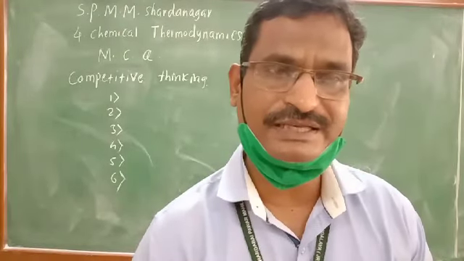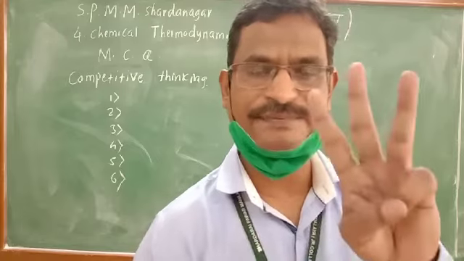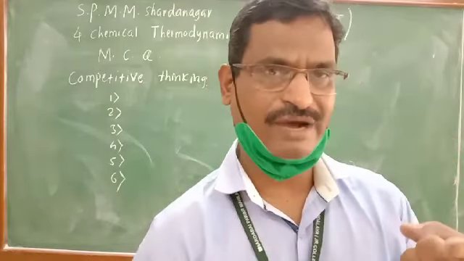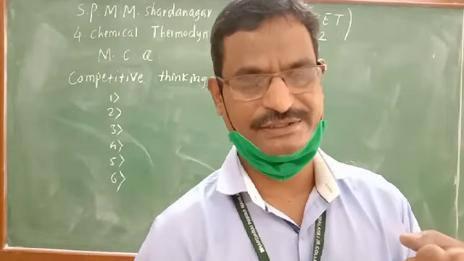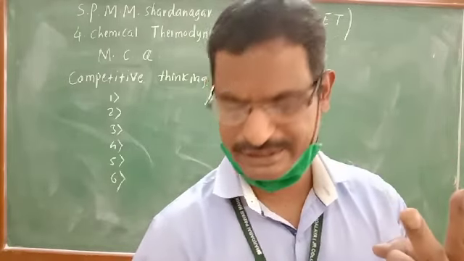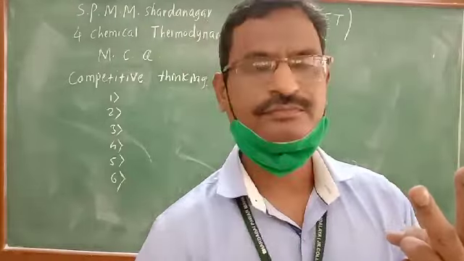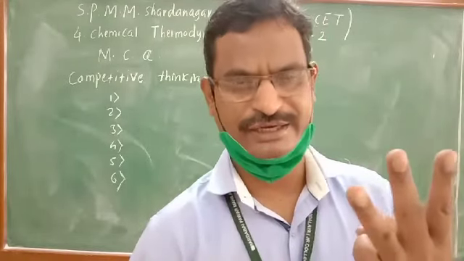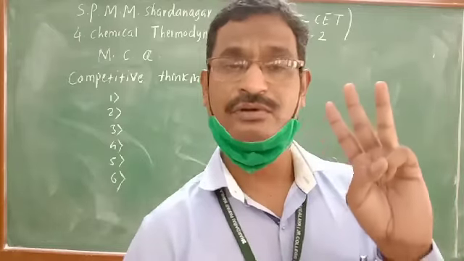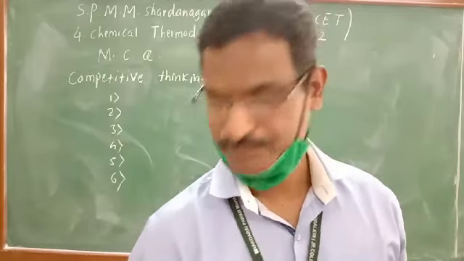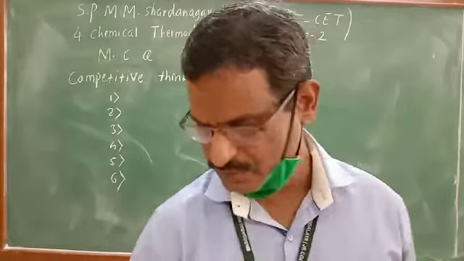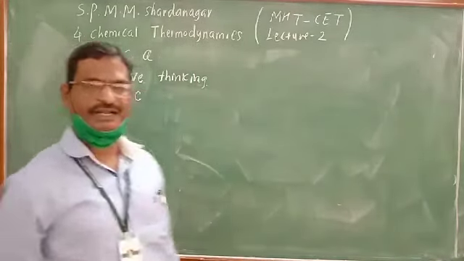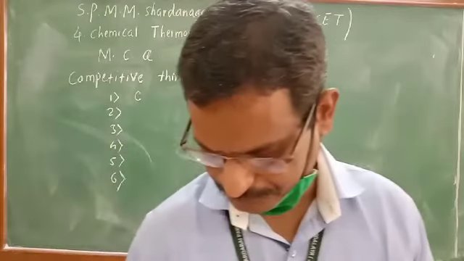So which is this type of system? Three types of systems we have studied. In an open system both energy as well as mass is exchanged. In a closed system only exchange of energy takes place but matter is not exchanged. And in an isolated system neither exchange of energy nor exchange of matter takes place. So here option C is correct. It is an isolated system.